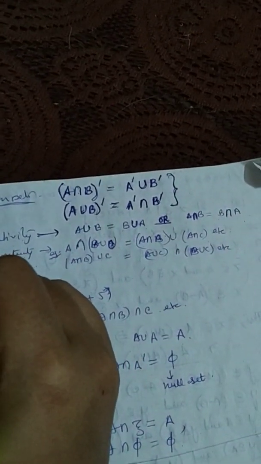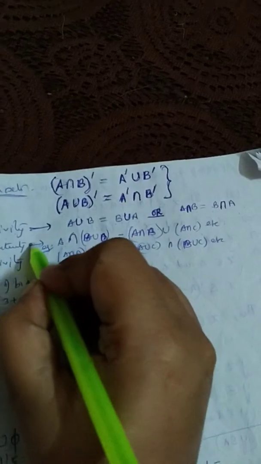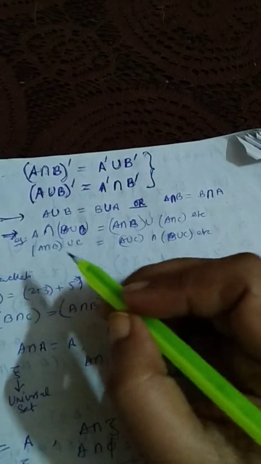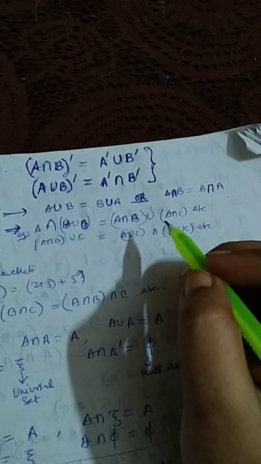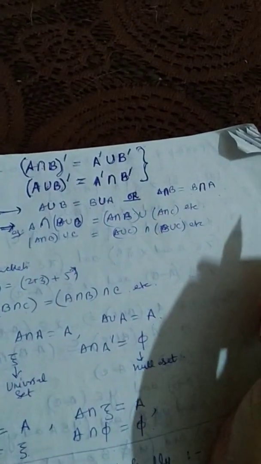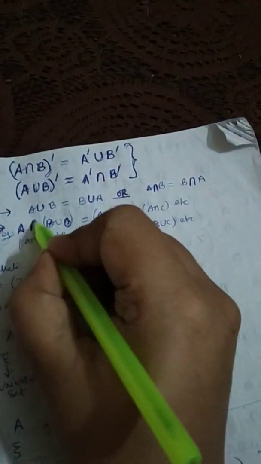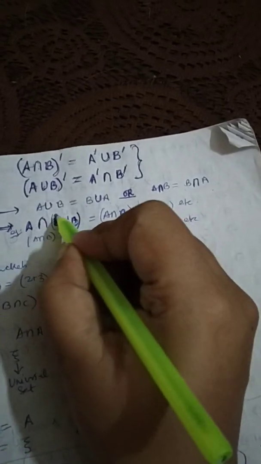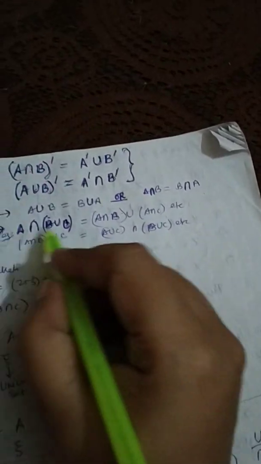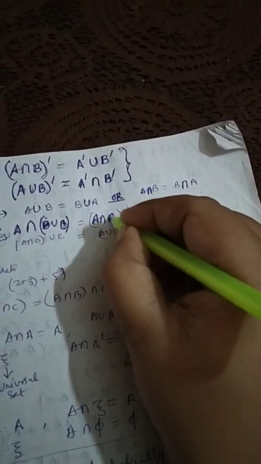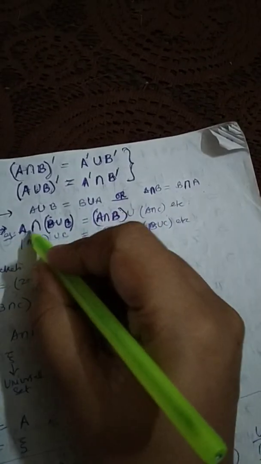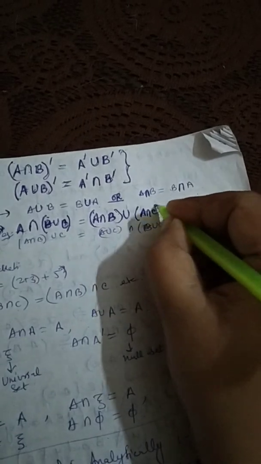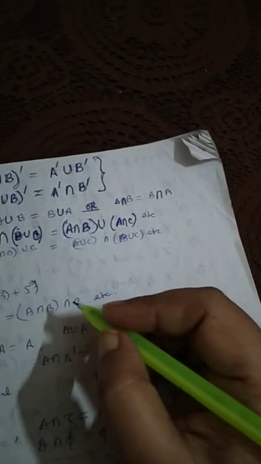Then there's another property, distributivity. Distributivity of one operation over the other. Just like multiplication and addition are distributive. 2 into 3 plus 6 if you do, it is the same as doing 2 into 3 plus 2 into 6. It gets distributed. So here also same thing. If you have A intersection B union C, I think it can't be made out, that's why I'm making it. It gets distributed. That is, it becomes A intersection B, that is this with this and this with this, union A intersection C.